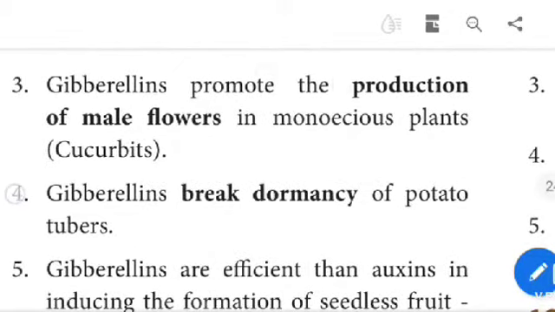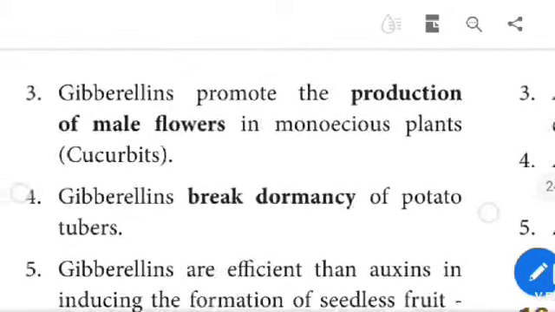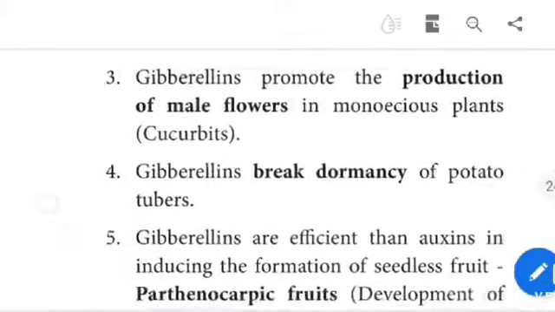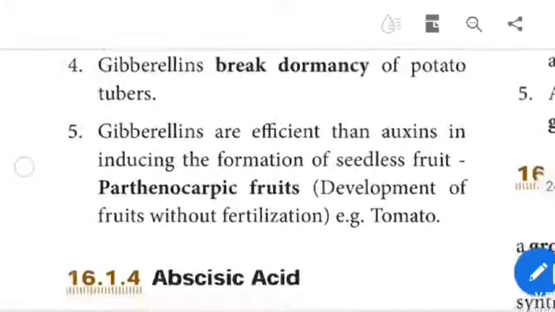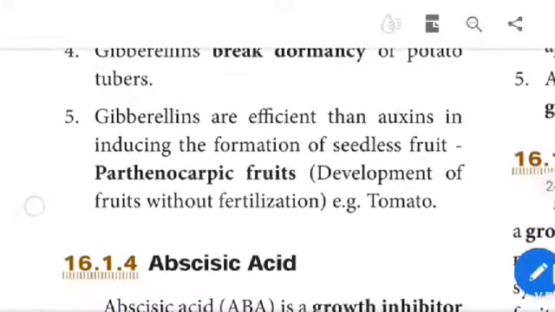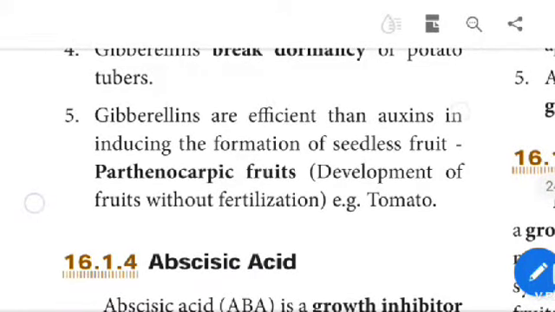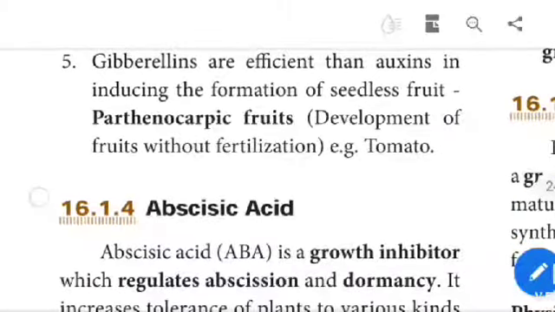Gibberellins promote the production of male flowers in monoecious plants, especially cucurbits. Gibberellins break dormancy of potato tubers. Gibberellins are more efficient than auxin in inducing the formation of seedless fruit. Example: parthenocarpic fruits, development of fruits without fertilization, such as tomato fruits.